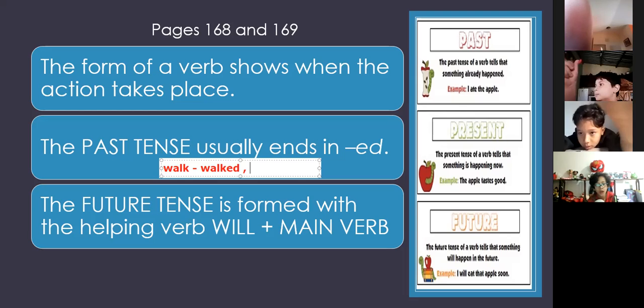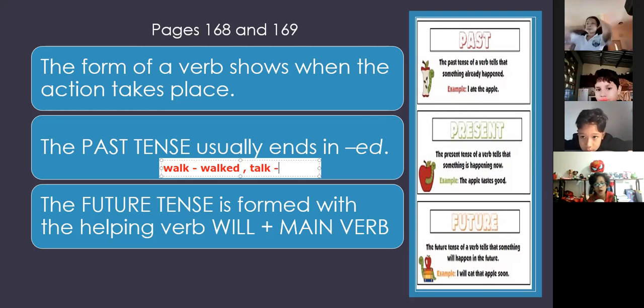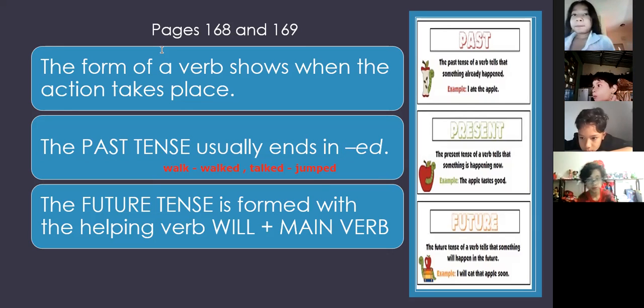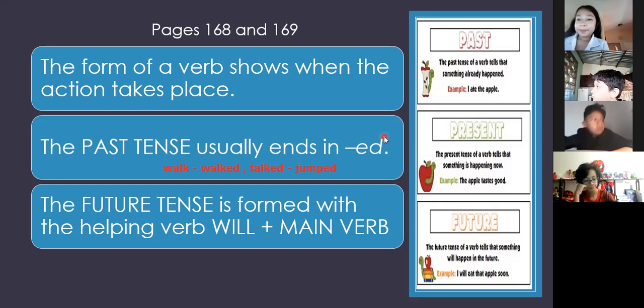What about this verb? Okay, let me write it down. This is going to be talk. How is it going to be in the past tense? Talked. That's right, with ed. What about the verb jump? Jumped. That's right. At the end, we just add ed, so we know that this is a past tense. Some of them are irregular, remember? Like ate, that is a past tense irregular verb for eat. But most of the time, there are a lot of verbs that end in ed in the past. So that is the form that we can recognize in the sentence.